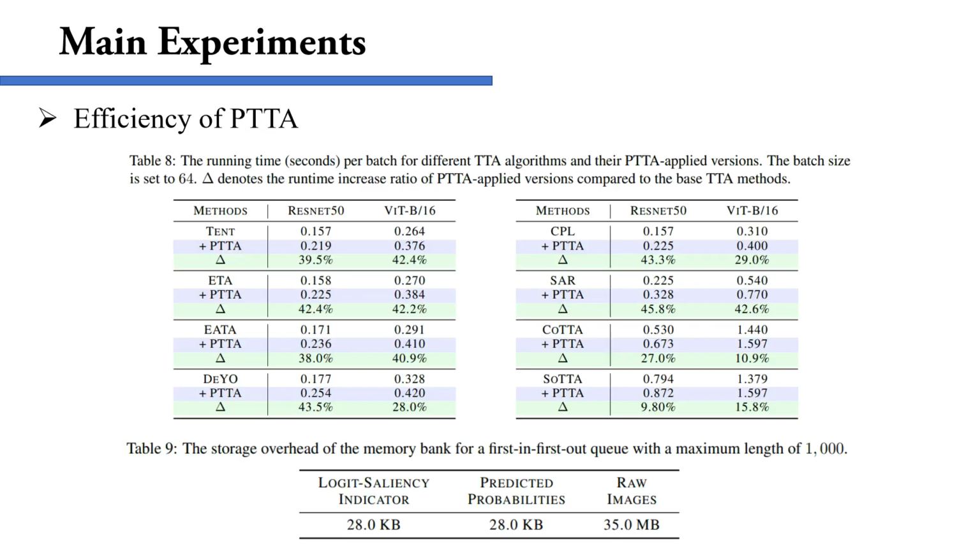PTTA is also highly efficient, adding only 10% to 40% runtime overhead compared to the original PTTA methods, with minimal storage cost for the memory bank.